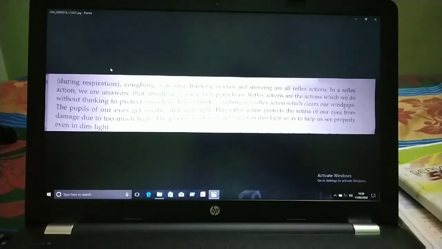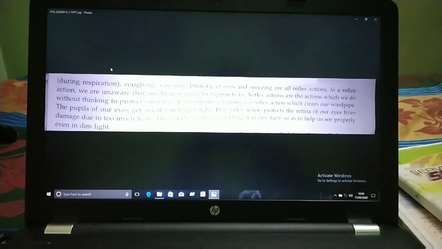In a reflex action, we are unaware that anything is going to happen to us. Reflex actions are the actions which we do without thinking, to protect ourselves. For example, coughing is also a reflex action which clears our windpipe.